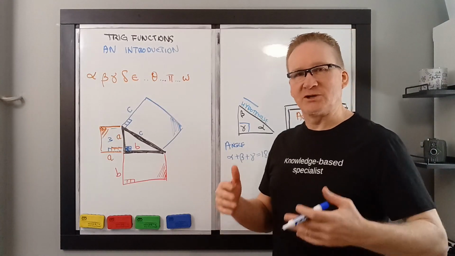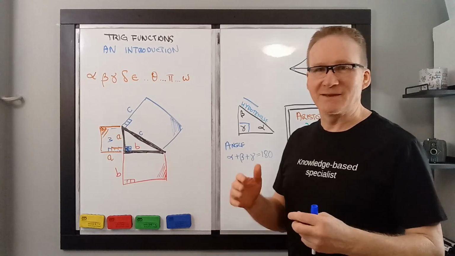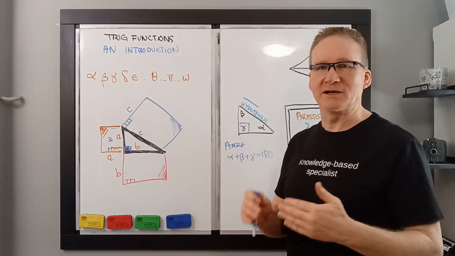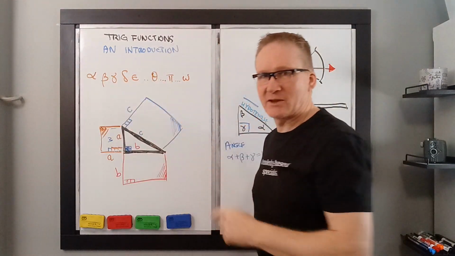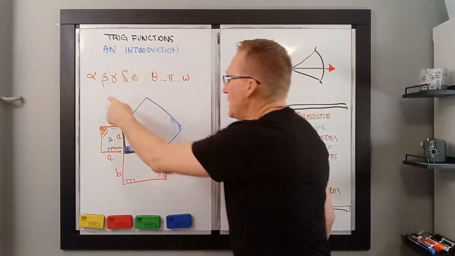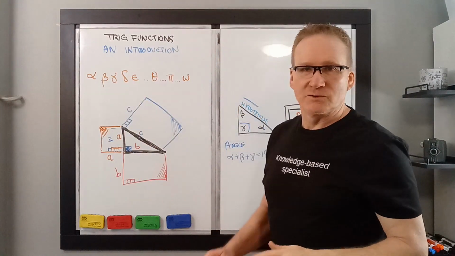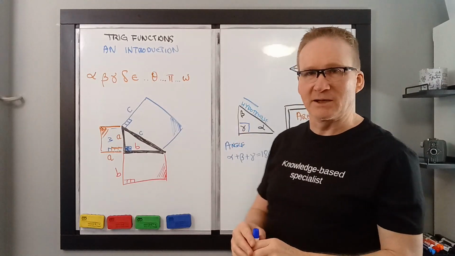So we're going to start off by just basically mentioning and honoring the Greeks and the ancient Greek culture, because they did a lot of study in geometry, and a lot of trigonometry is brought to us by stuff that they invented. Hence, we use their alphabet in a lot of mathematics and a lot of science as well. Alpha, beta, gamma, delta, epsilon, theta, pi, omega. We use those and other letters as well. So when you see those letters, just be reminded that the Greeks invented a lot of this stuff.